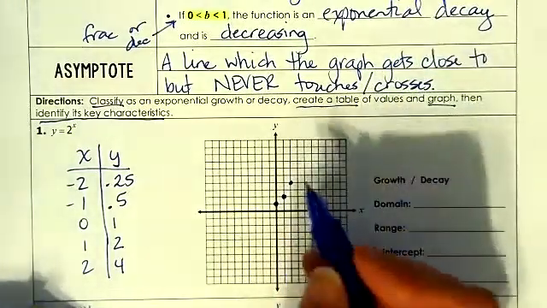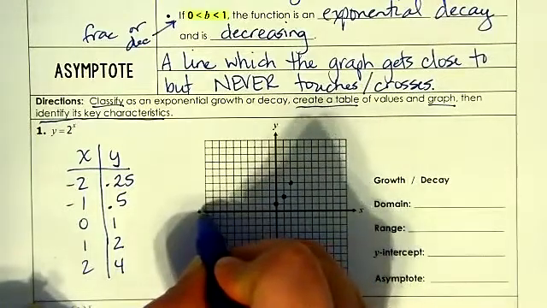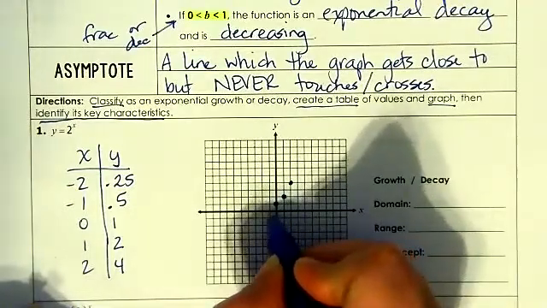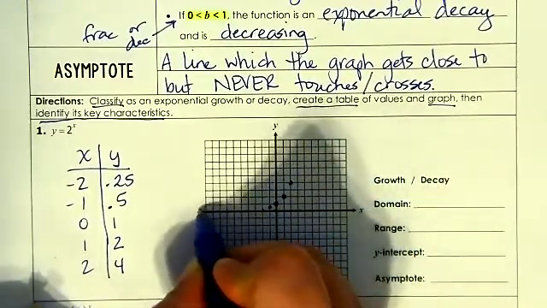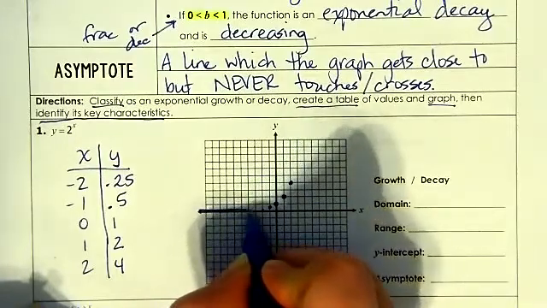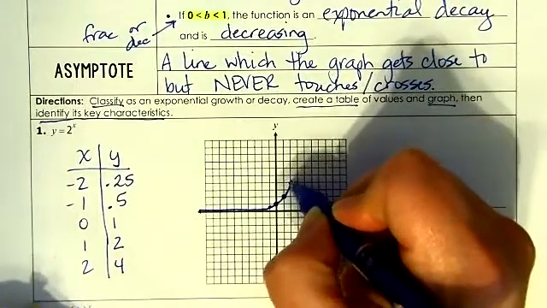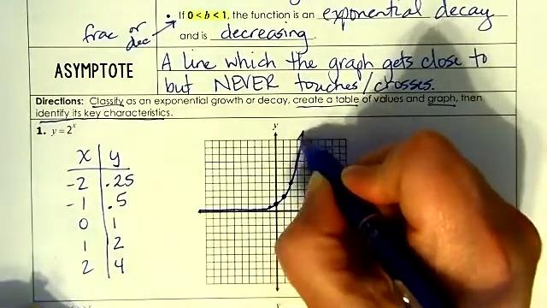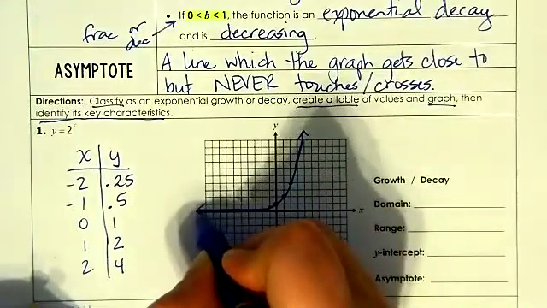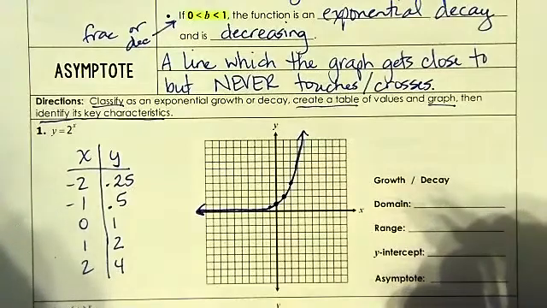And now my graph, this is not a straight line, so I can't use a ruler. I know it's never going to actually equal. I could do -1 and 0.5. And I really can't do the one that's next to that. So we'll just do this. We're going to draw it right above it, and then we're starting to go up. I know that this is not going to be completely accurate, and that's okay at this point. But you need to make sure that your graph goes all the way through the coordinate plane.